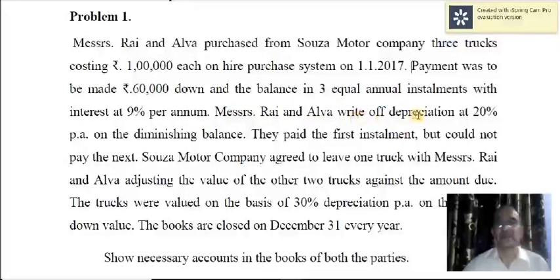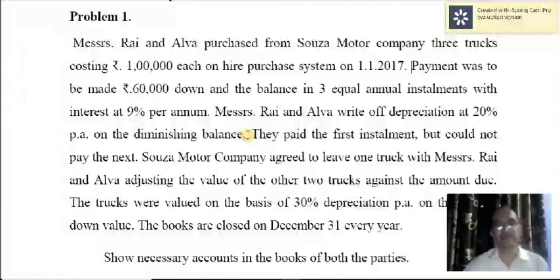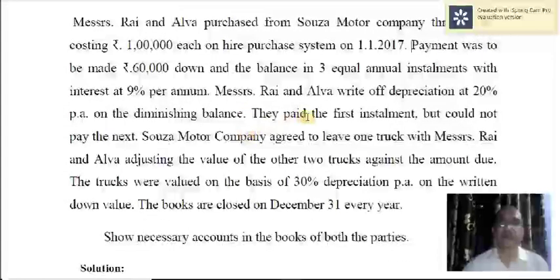Messrs. Rai and Alva write off depreciation at 20% on diminishing balance. This is the normal rate of depreciation being charged. They paid the first installment on 31st December 2017, but could not pay the next. Souza Motor Company agreed to leave 1 truck with Messrs.